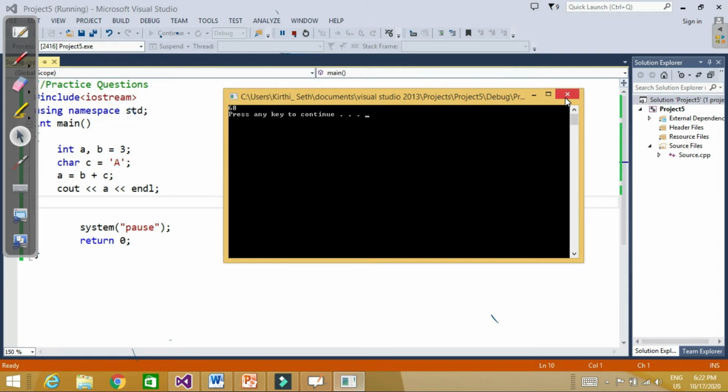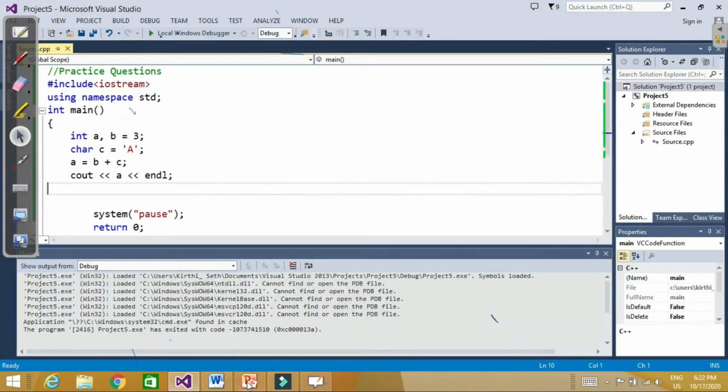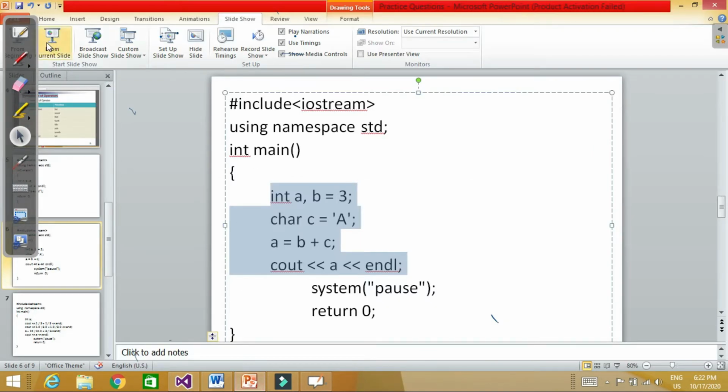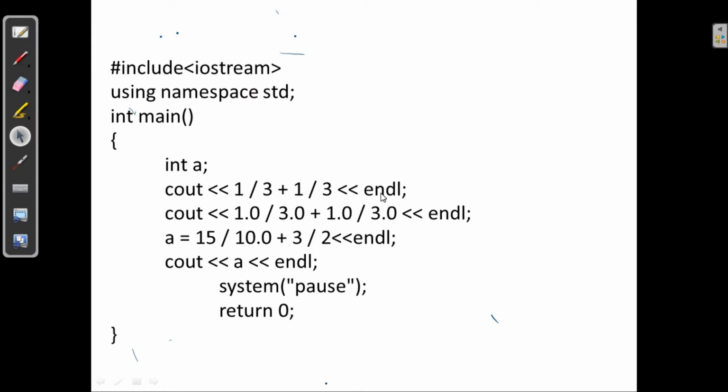So that's why I wrote some practice problems for you. Now let's move to the third one. The third one says, we have one variable a, and we didn't give any value to a. Then we want to print 1 upon 3 plus 1 upon 3. Here both 1 and 3 are integer numbers, so it will do integer division. So 1 upon 3 is 0 and 1 upon 3 is again 0, because integer division takes the quotient. So it is 0 now.